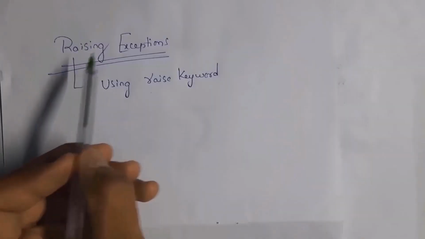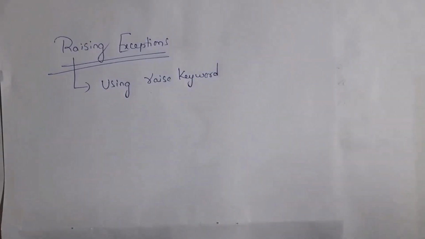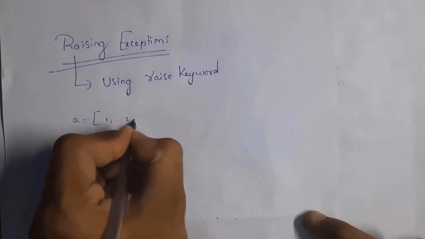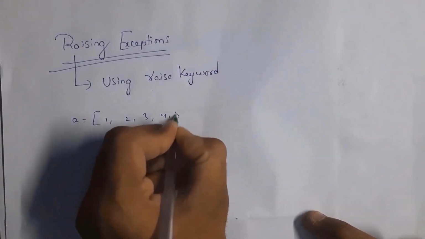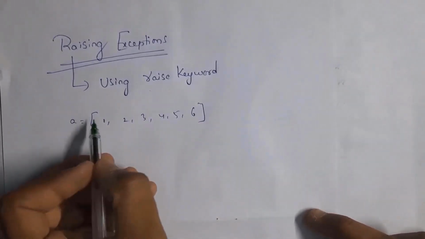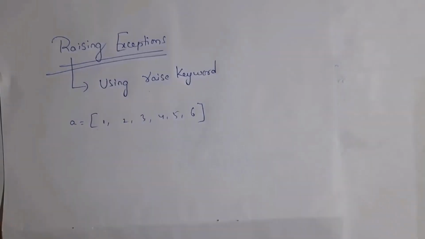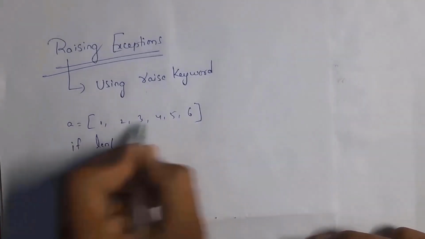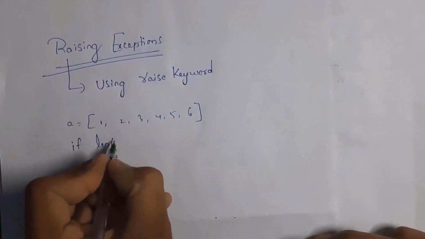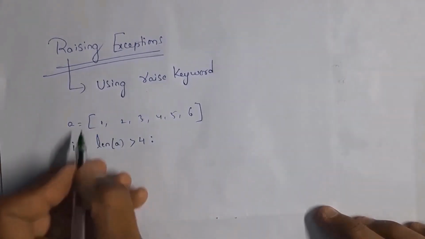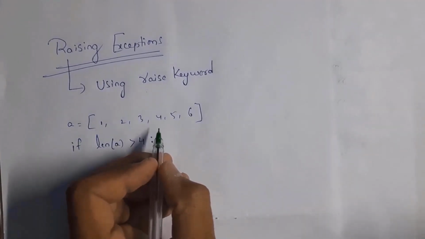Next I will explain raising exceptions. By using the raise keyword, we can create our own exceptions. I will give one example. I have written here a equal to [1, 2, 3, 4, 5, 6]. This is a list. The list contains a total of 6 items. They are 1, 2, 3, 4, 5, 6. I want to create my own exception. Just I am writing here if len. This list is present in variable a, so just write here a. If the length of a is greater than 4, for example, if I give length greater than 4, then it should display an exception.